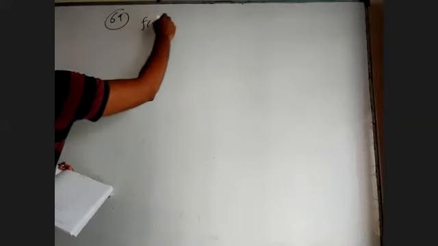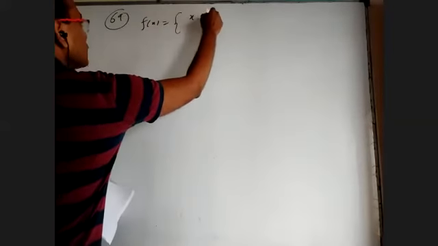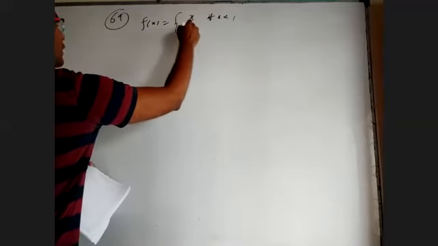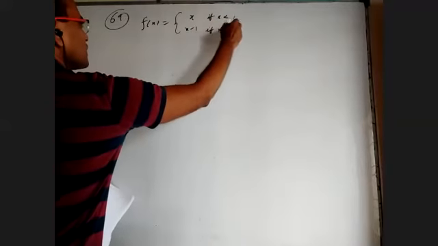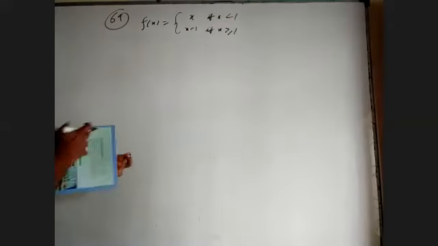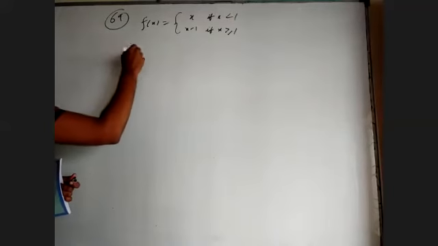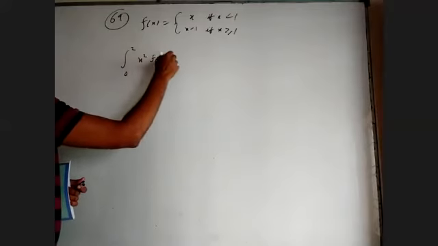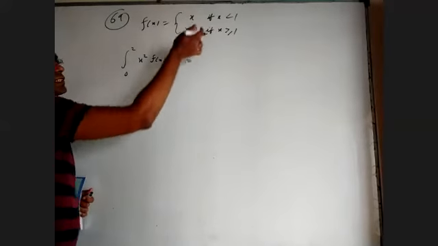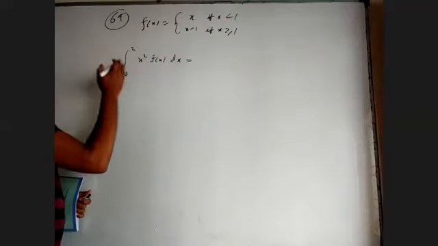Okay, 69. In the question they mentioned f of x is equal to x if x is less than 1, and x minus 1 if x is greater than or equal to 1. Now integrate from 0 to 2 of x square f of x dx. Obviously, you have to break the integral at 1 because the f of x definition is changing at 1. Whether to write this or this depends on your interval.